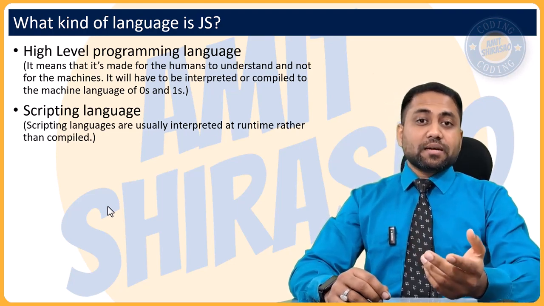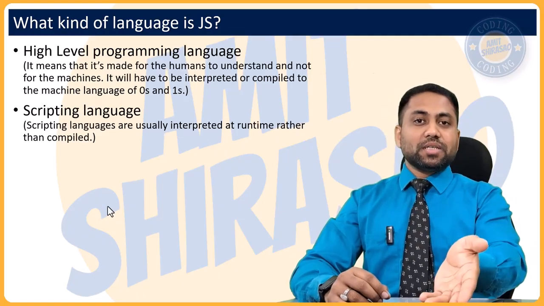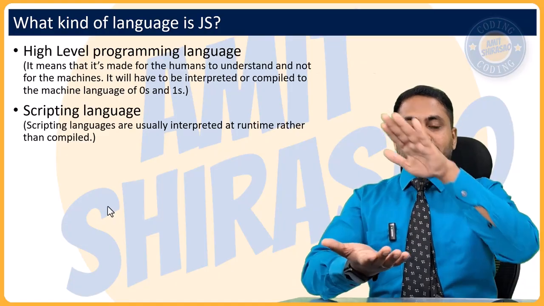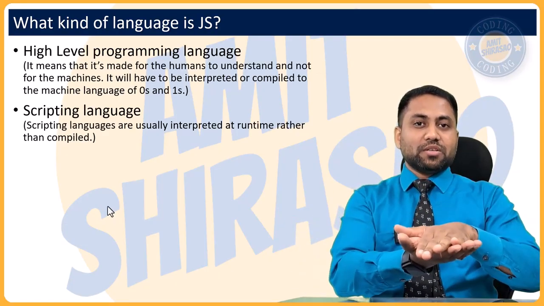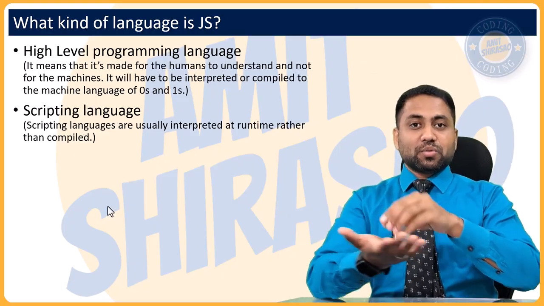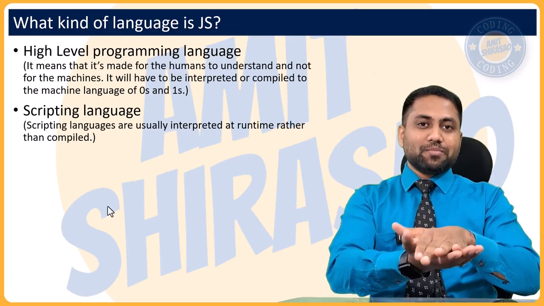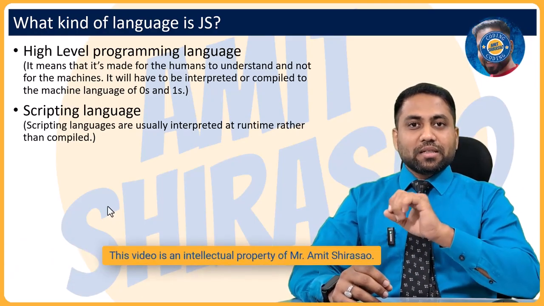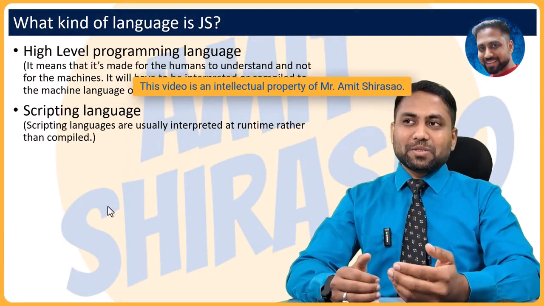Just like language interpreters, they listen to one sentence and then they convert it into the other language. They don't compile it. If they have a book in Hindi and they convert it into English, that is called compiling. They compile the book. But normally interpreting means they listen to Hindi and they convert it into English, line by line. This is called interpretation.